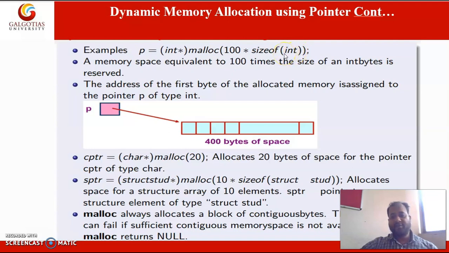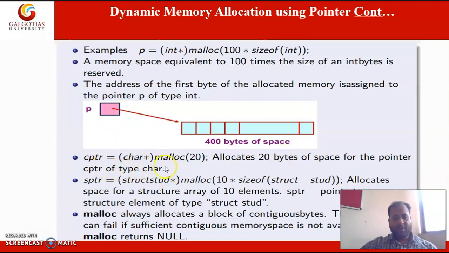If the int size is 4 bytes, it will occupy 400 bytes, and this has been typecast to int, and p will give the starting address of this memory allocation. So in the example 400 bytes have been allocated, and the address of the first memory block is stored in the pointer p.